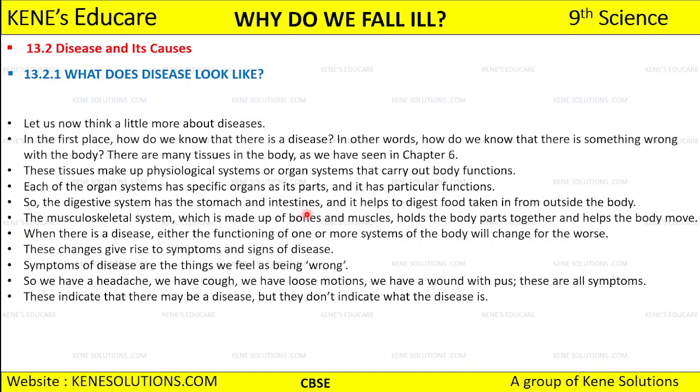This musculoskeletal system is made up of bones and muscles. What is it made up of? Bones and muscles. What this system does is hold our body parts together and help the body move. So for the movement of the body also, this system is very important. And when there is a disease affecting the functioning of one or more systems of the body, they change for the worse, okay. These changes give rise to symptoms as well as signs of disease.